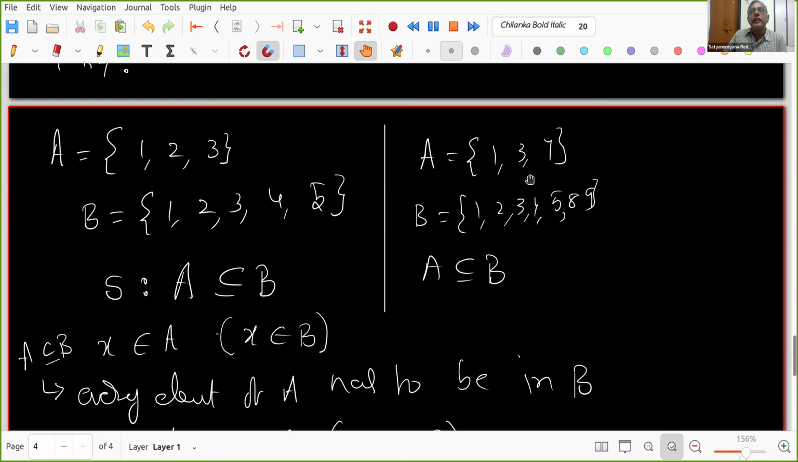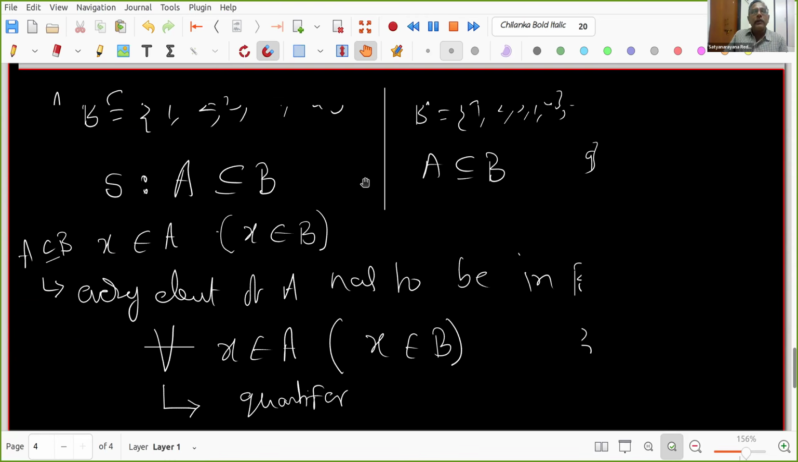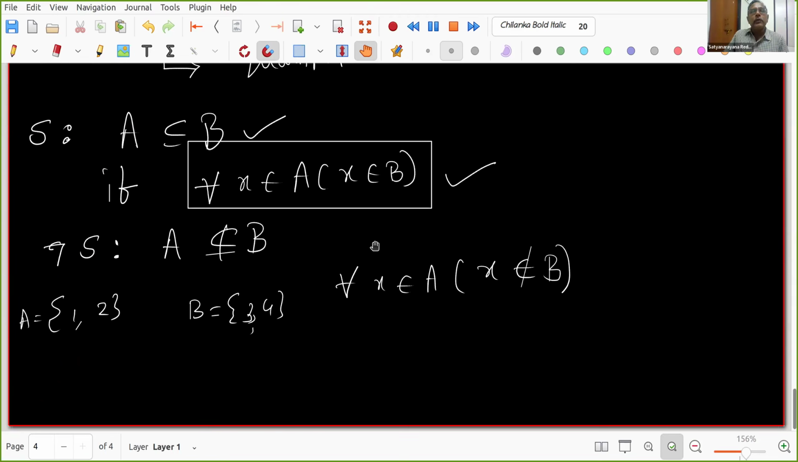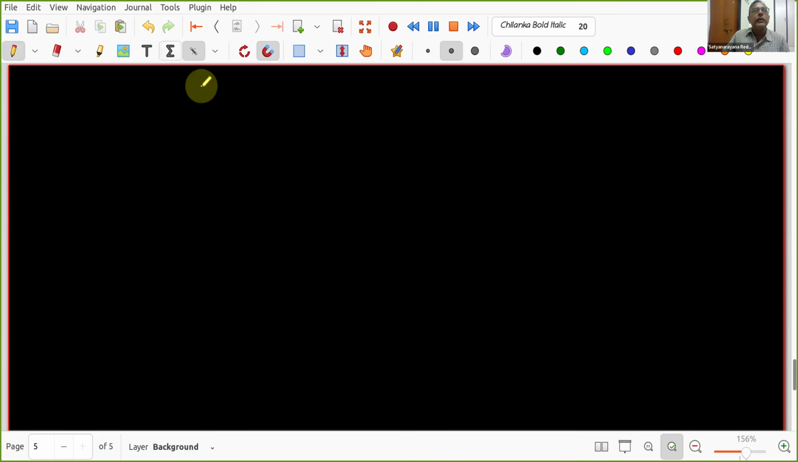Right. So you see here that 1 is in A, it is in B also. 3 is in A, that is in B also. So to show that something is true for all, it is not true meaning something is not true. Okay, so let us see some examples. Okay, don't worry about it. If you do not understand, it's okay.